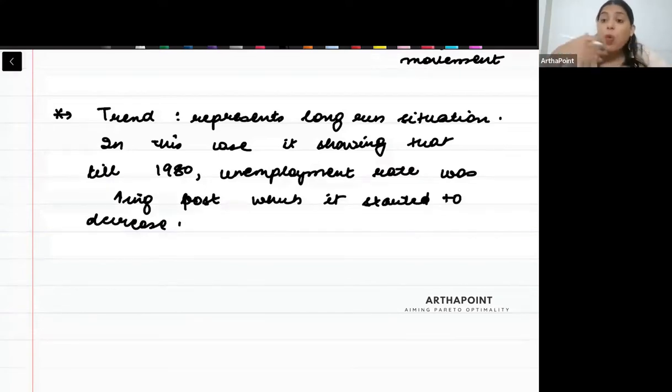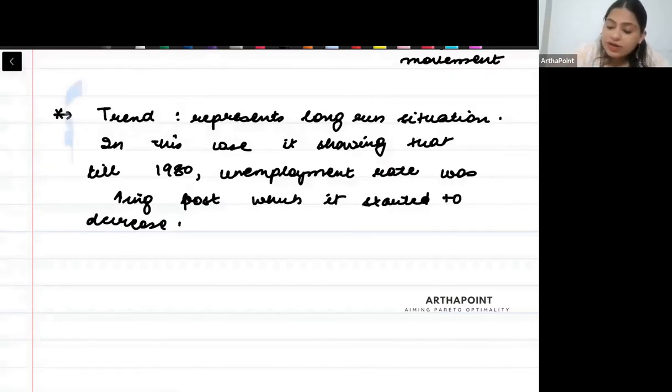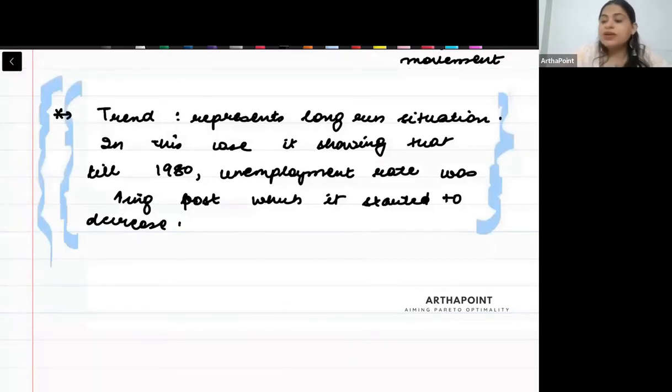Now, why does the unemployment rate increase and why does it decrease? There are multiple reasons behind it. One of the major things is the cyclical movements, whether your country is in a period of recession or boom. And the second thing is, what are your economy's policies? How the unemployment rate changes and what the factors behind it are, we want to get into the detail of those, but we will do that over time.